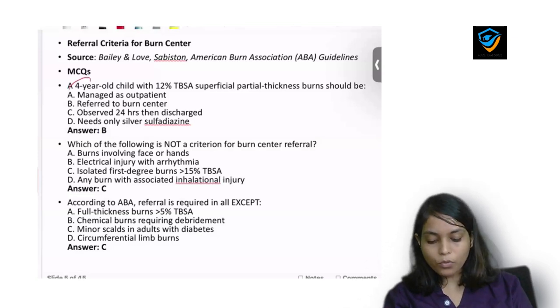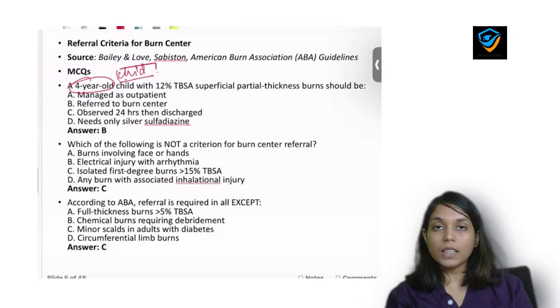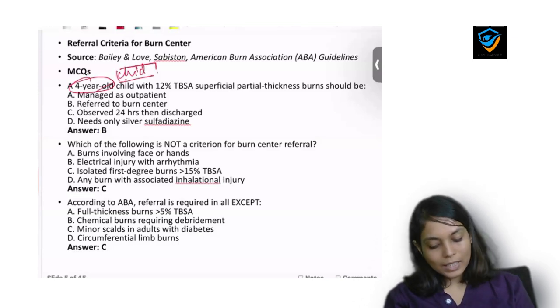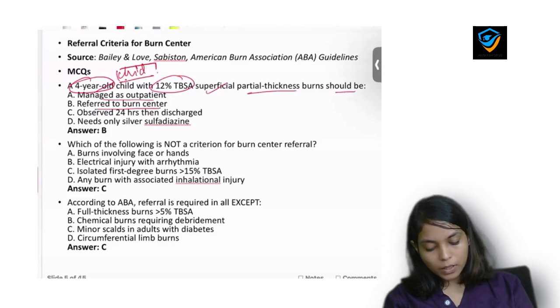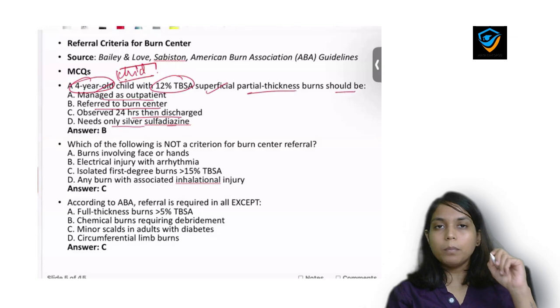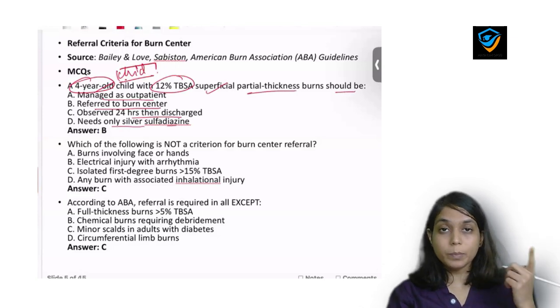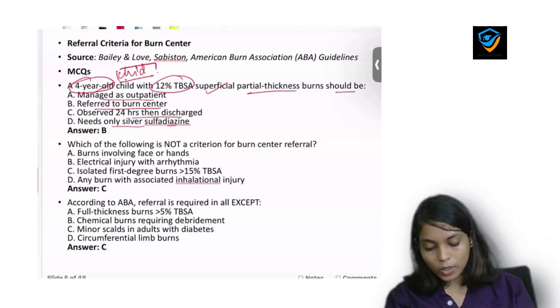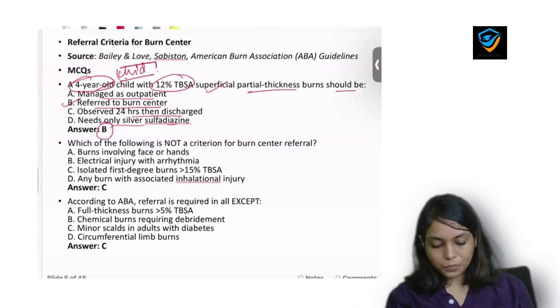First MCQ here comes, 4-year child. Every child we refer to the higher center. So, okay, let's discuss: a 4-year-old child with 12% body surface area, superficial partial thickness burn should be managed as outpatient, referred to burn center, observed 24 hours and then discharged, and needs only silver sulfadiazine. As I already told you, every child having burn, we refer to the special burn centers or higher centers. Okay, so answer here will be B.